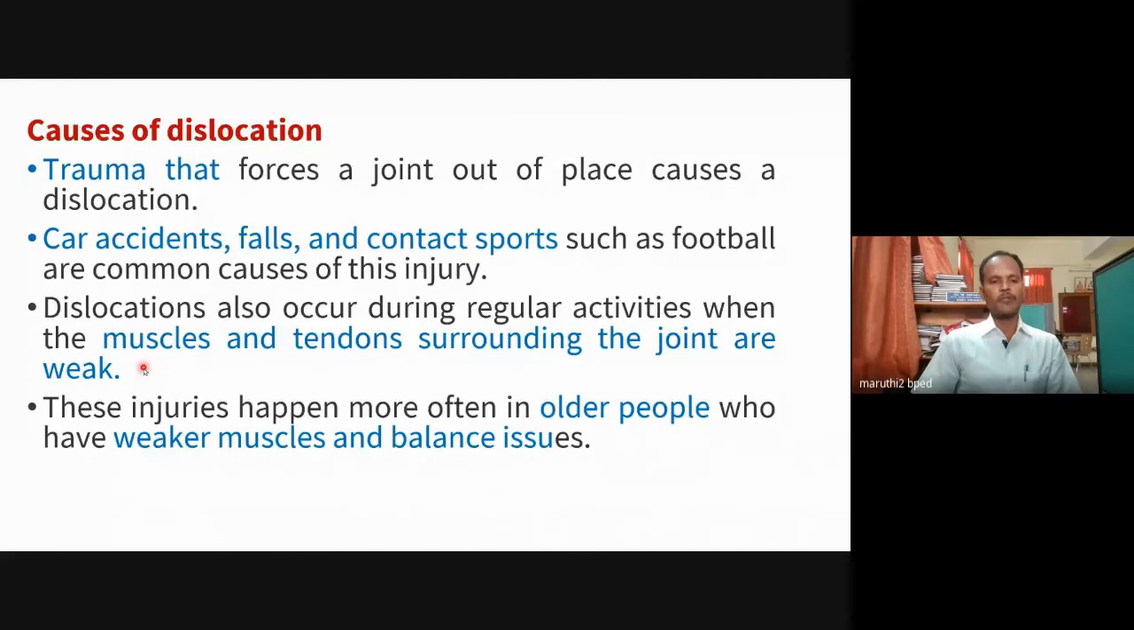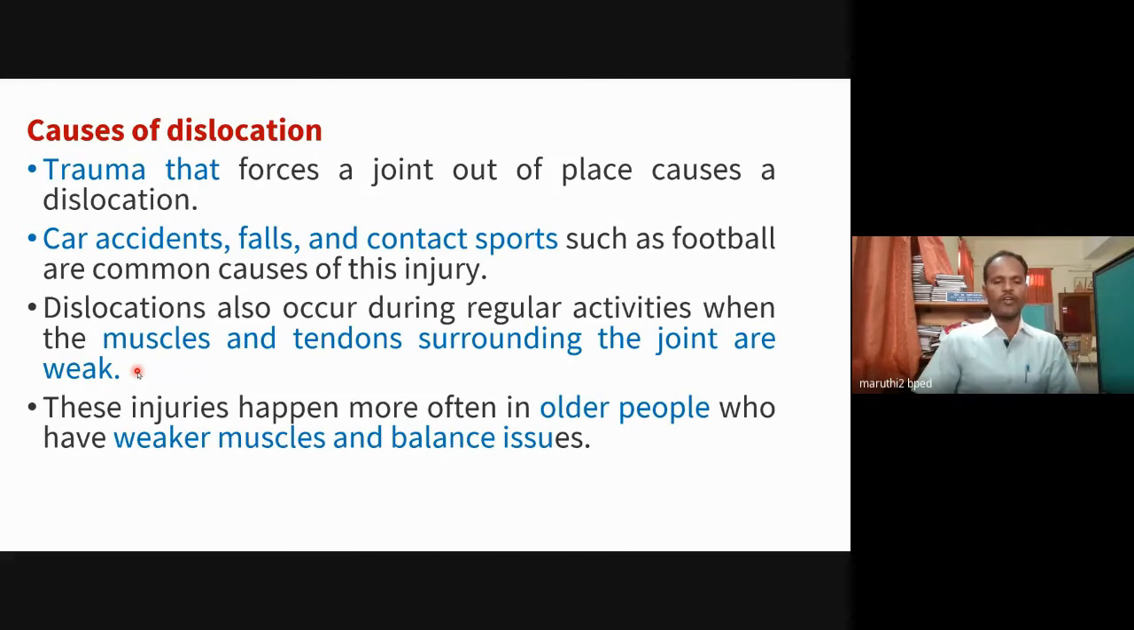For example, a basketball player wants to do shoots. At the time of shooting, his particular shoulder muscle may get tired, may be weak. So what should we do? We have to give more strength training to the particular shoulder muscles. So automatically the shoulder muscles get strengthened, and our ligaments also get strengthened. So automatically it will protect us from dislocation.